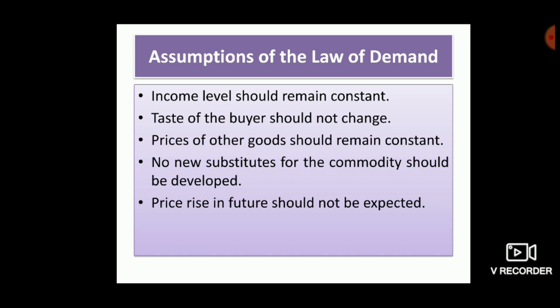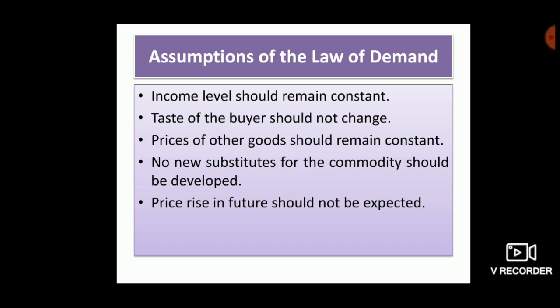The first assumption is that income level should remain constant. The law of demand operates only when the income level of the buyer remains constant.